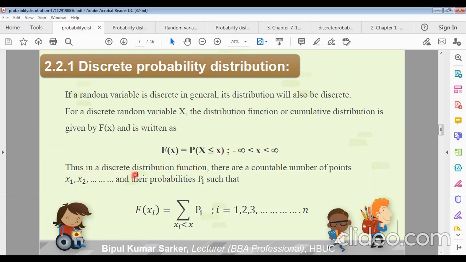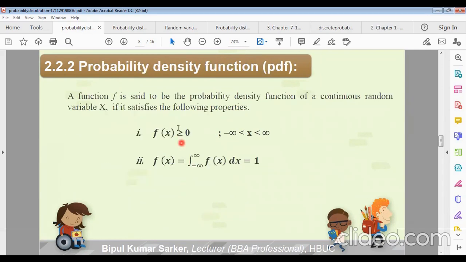Thus, for a discrete random variable, we have to use summation. Capital F of xi will be the sum of all the probability mass function values. Now, the probability density function, PDF. Remember it, PDF means probability density function.